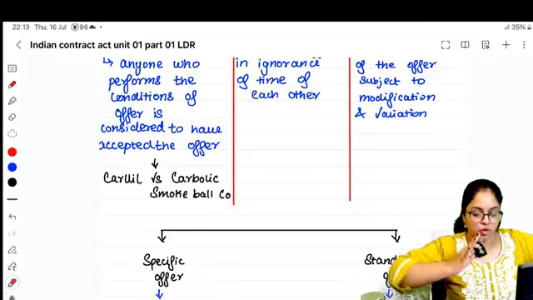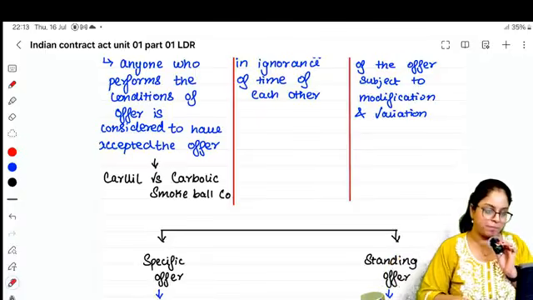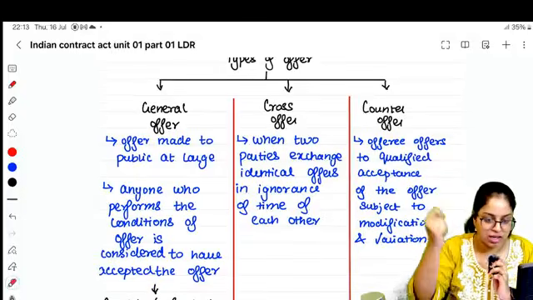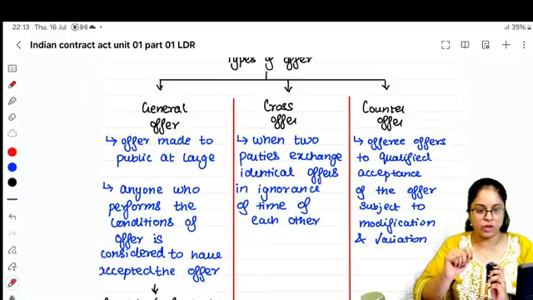Standing offer is an offer that is open for a specific duration. The last two types of offer, one is the counter offer.